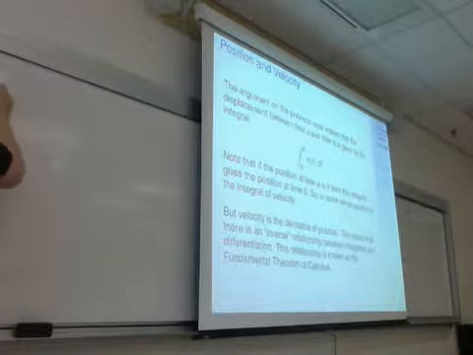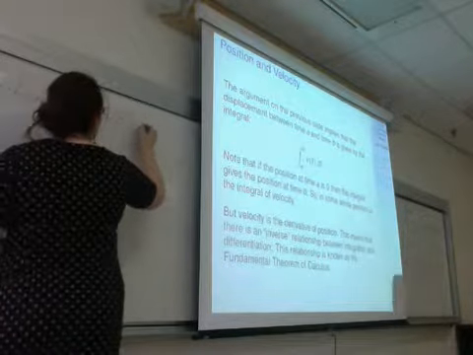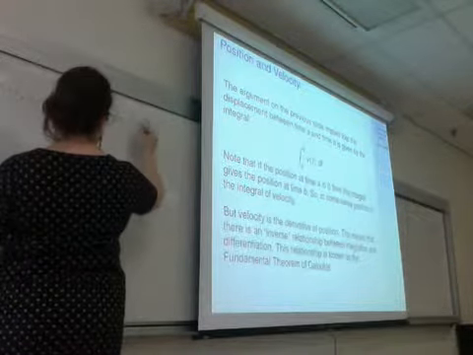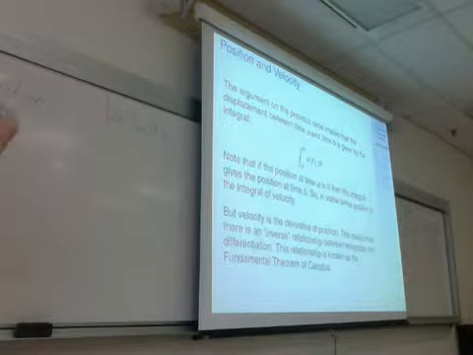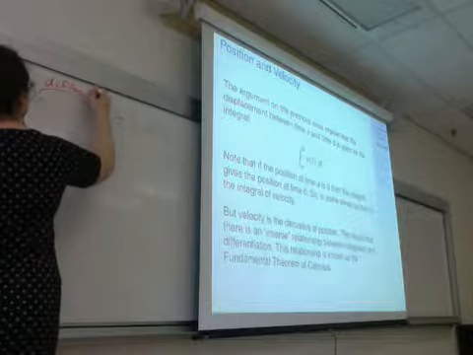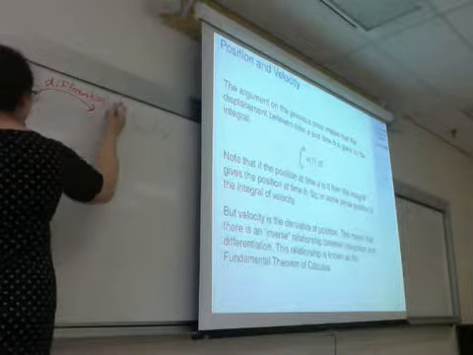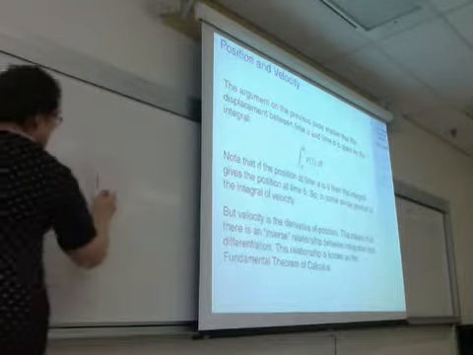If you start with position and you want to calculate velocity, what you've got to do is the process of differentiation. Here, I'm going to write it like this.